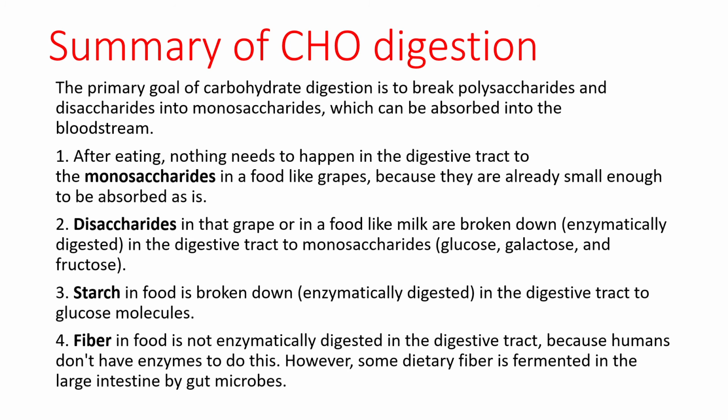The starch in food is broken down through enzymes in the digestive tract to glucose molecules, and lastly, fiber in food is not enzymatically digested in the digestive tract because humans don't have enzymes to do this. However, some dietary fiber is fermented in the large intestine by gut microbes.